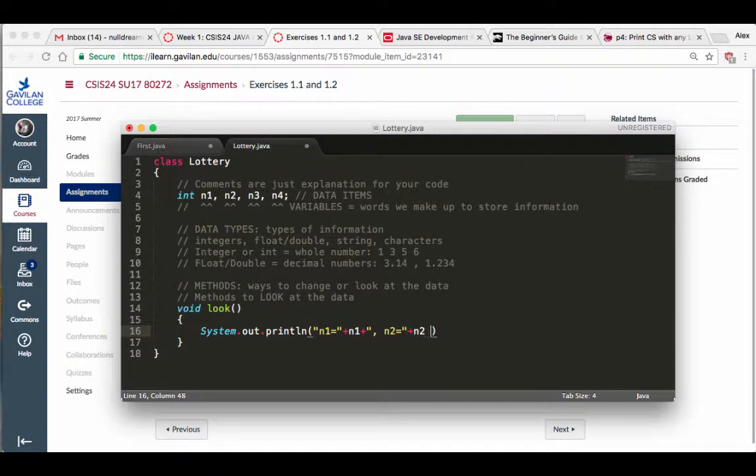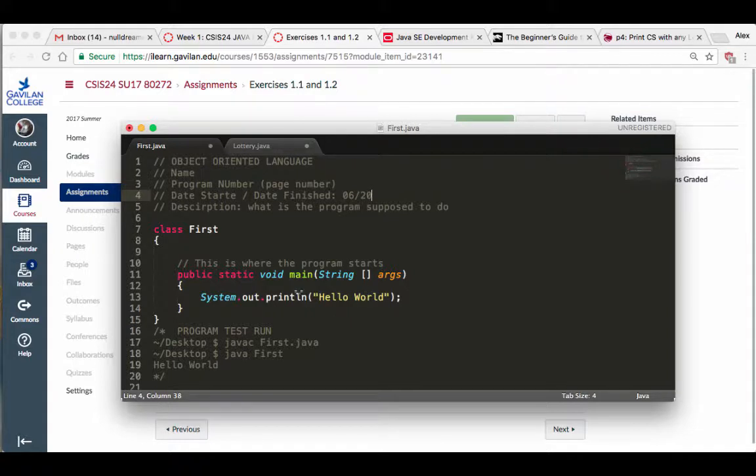Okay, and I'm going to repeat this thing a bunch of times, so why don't I just copy it? I'm going to copy this. Okay, I'm going to paste it right in there a couple of times. So you have your n2, you have your n3, same deal. Okay, and then the n4. Okay, so we're going to use a system.out.println instead of showing the little hello world or whatever we did before.